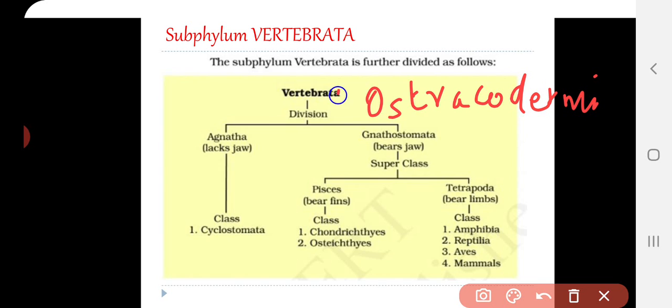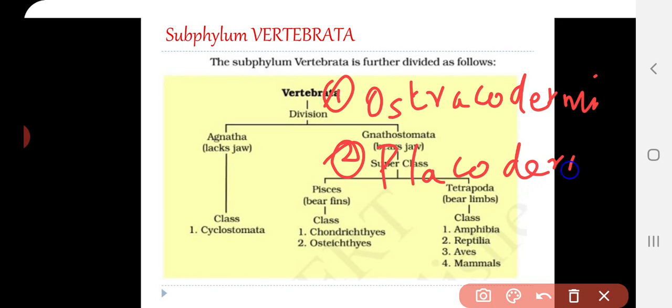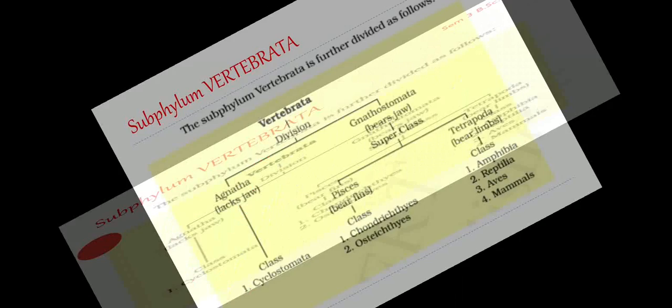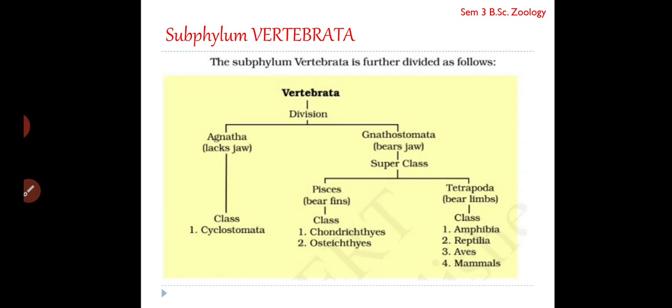And the second is Placodermy. Ostracodermy and Placodermy come under the Agnathan group, and those two are extinct. So vertebrata includes almost 9 classes. The first two classes, Ostracodermy and Cyclostomata, lack jaws, and hence they are grouped under Agnatha, while the remaining classes are grouped under Gnathostomata.